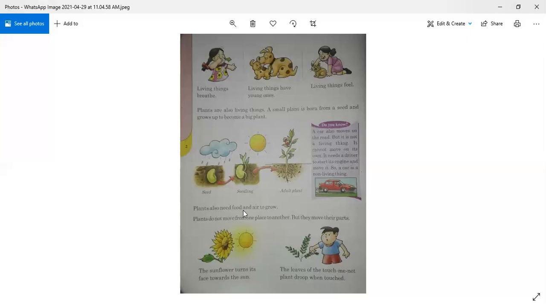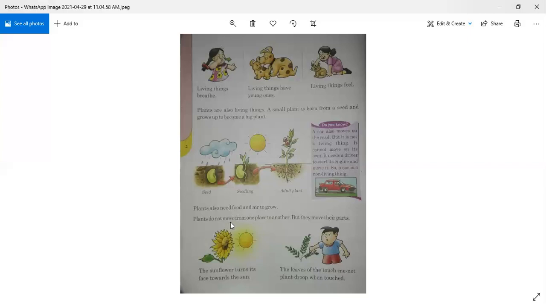Plants also need food and air to grow. We have discussed it already. The plants also need food, so they prepare their food using the water, sunlight, and soil. They cook their food themselves. Okay, it's a very interesting fact. Plants also need food and air to grow.